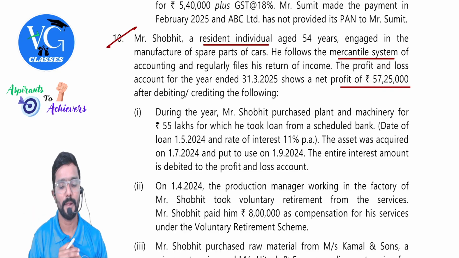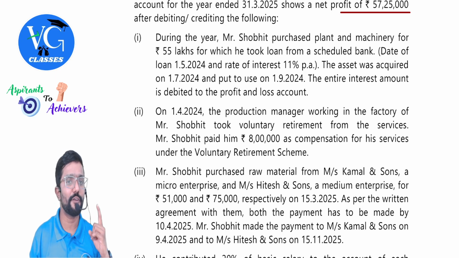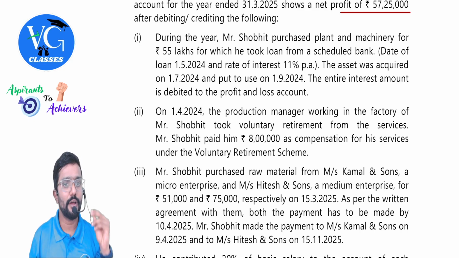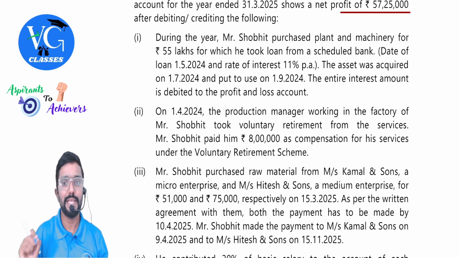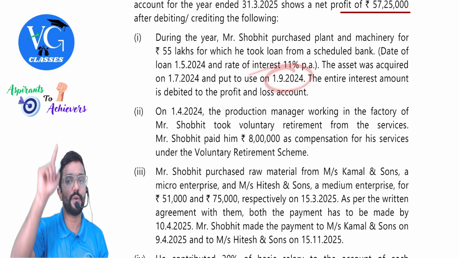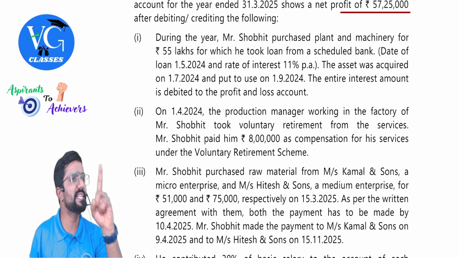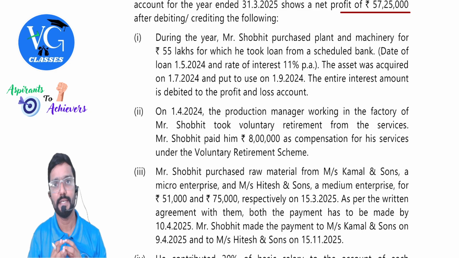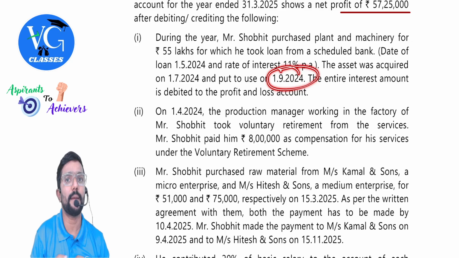That is, plus minus. During the year, Mr. Shobit purchased plant and machinery for 55 lakh, for which he took a loan from a scheduled bank. Date of loan 1st May 2024 and rate of interest is 11% per annum. The asset was acquired on 1st July 2024 but put to use on 1st September 2024. Guys, important. The entire interest amount is debited to the profit and loss account. Is it right? No. If a loan is borrowed to purchase an asset, then whatever interest is paid till the date the asset is put to use has to be capitalized.